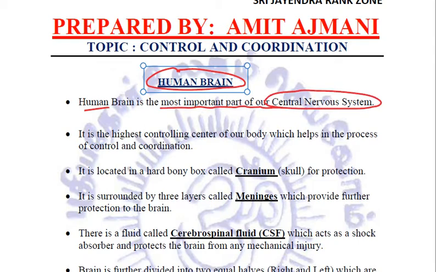Just a joke. Continuing with the topic, the human brain is the most important part of our CNS, that is the central nervous system, and it is considered to be the highest controlling center of our body, which helps in the process of control and coordination.